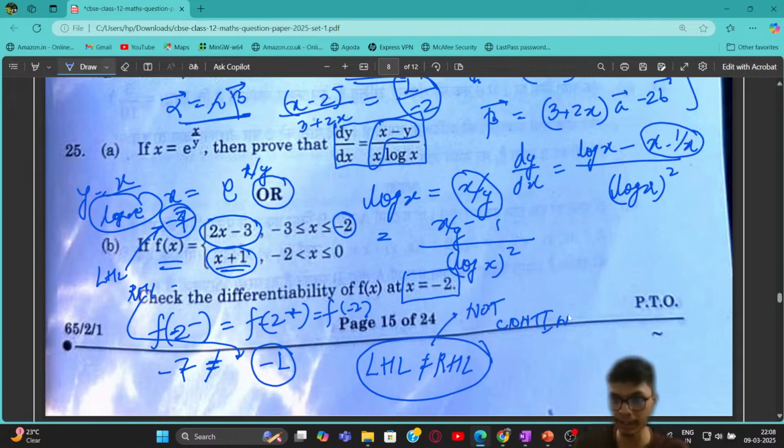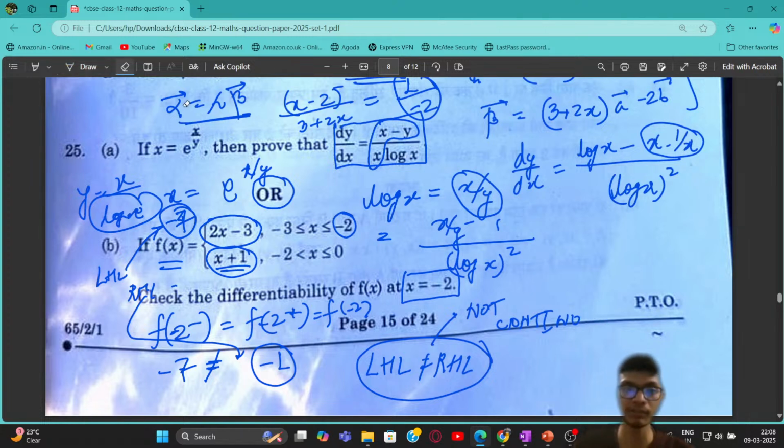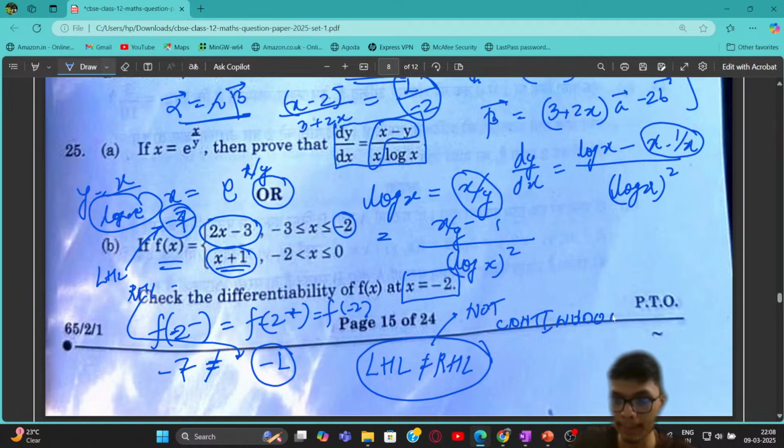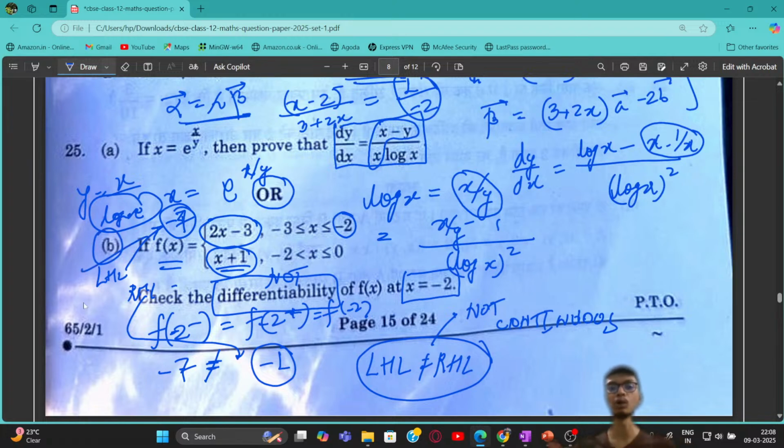So if a function is not continuous, then there is no question of differentiability, right? If it is not continuous, then it is not even differentiable. So this particular function is not differentiable, right? I hope this particular part is clear to all of you, right? So this was all about the 1 marker problems and the 2 marker problems.